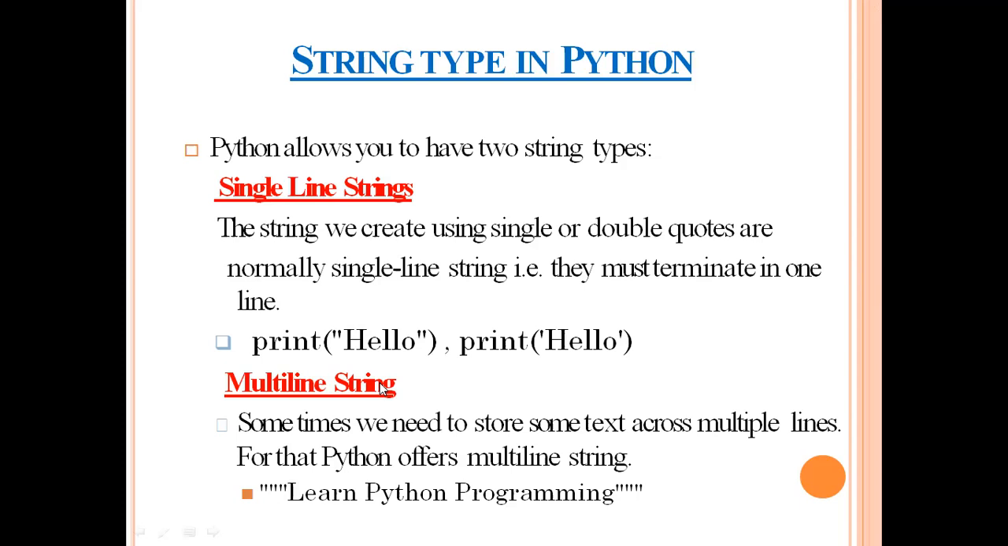In the case of multiple lines, it may be possible that your string is spread over more than one line. For that, Python supports the concept of triple quotes. So whenever you have a string that spans multiple lines, you can use triple quotes.